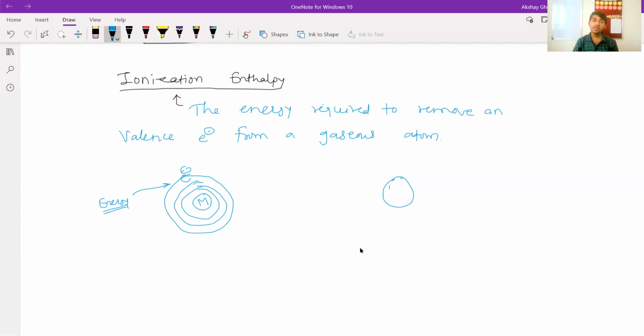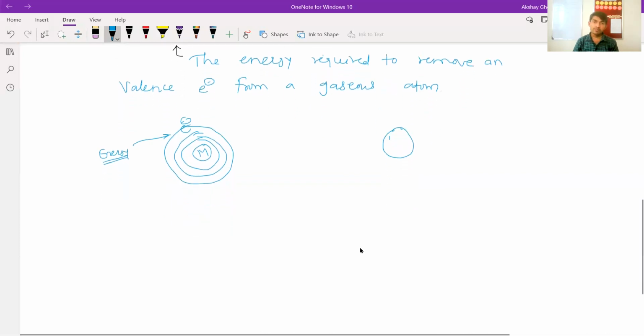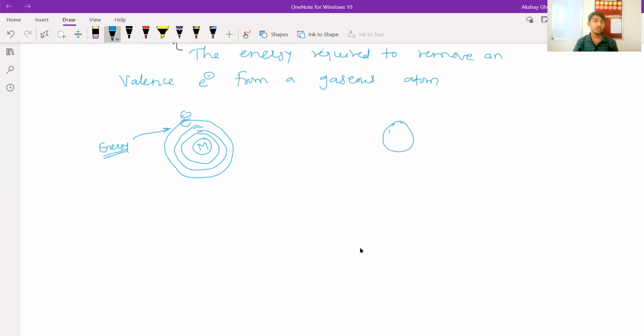Got it? Ionization enthalpy. So now some trends in ionization enthalpy. What are trends? Periodic trends mean, like, first we studied atomic radius. If you are going from left to right, then atomic radius decreases.